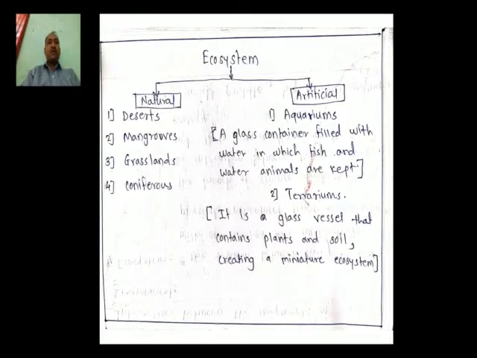Now we have to understand artificial ecosystem. An artificial ecosystem is artificially created by human beings. Here there are two examples mentioned to you. First, the aquarium, which means a glass container filled with water in which fish and other water animals are kept. Another example is the terrarium. It is a glass vessel that contains plants and soil, creating a miniature ecosystem. So these ecosystems are artificially created by human beings.